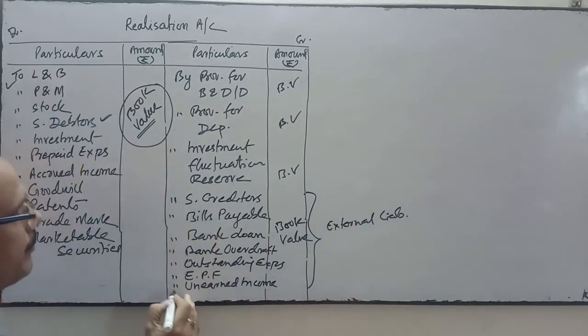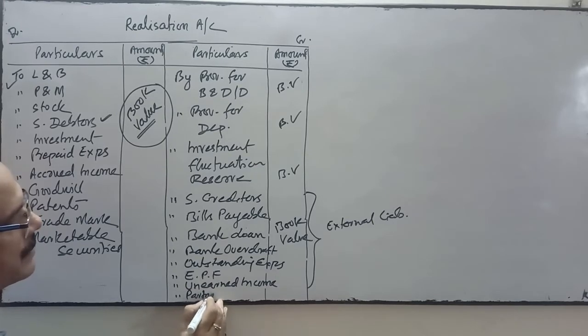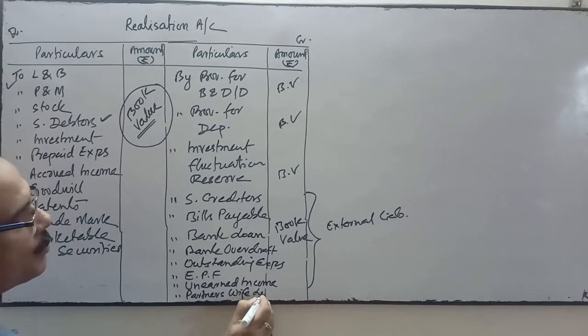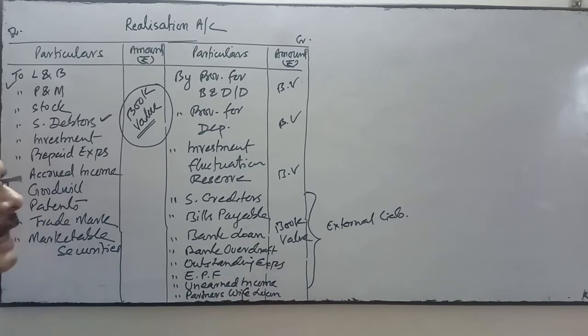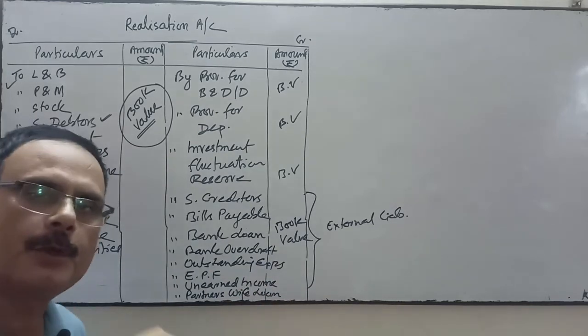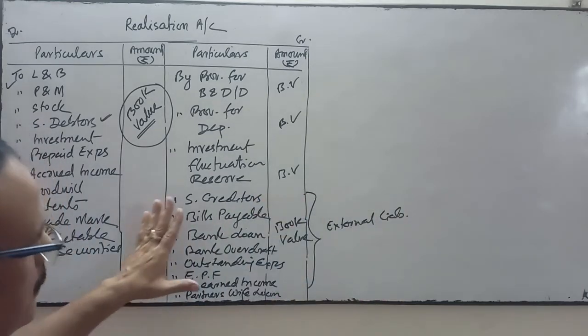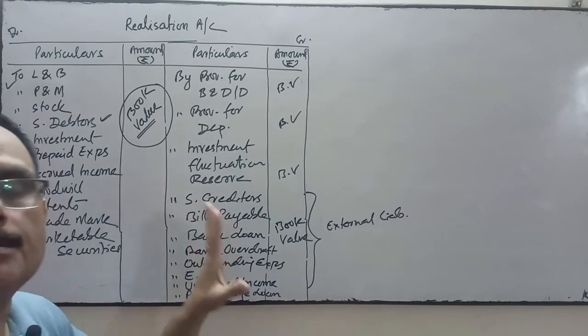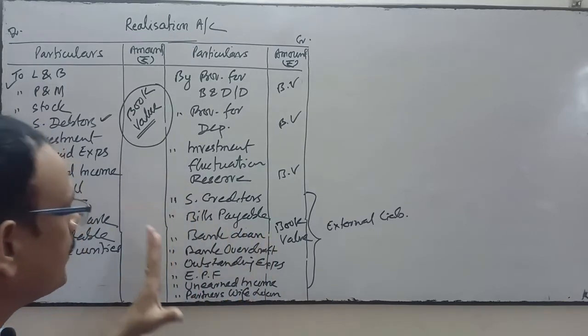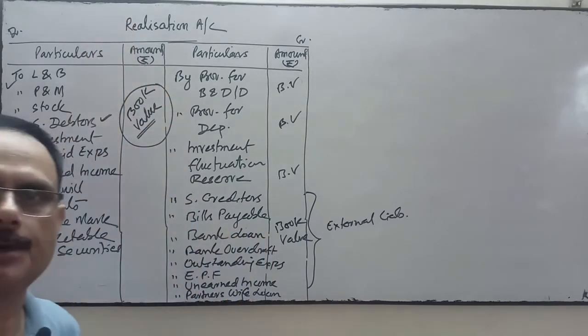Even partner's wife's loan: if the wife has given a loan to the firm, then that partner's wife's loan will also be treated as external liability. But partner's loan will not be transferred over here. Partner's loan is not going to be transferred in the realization account.